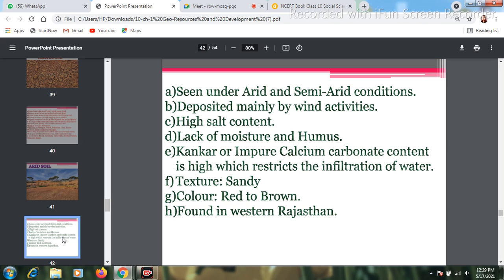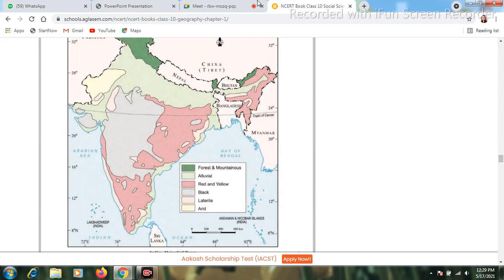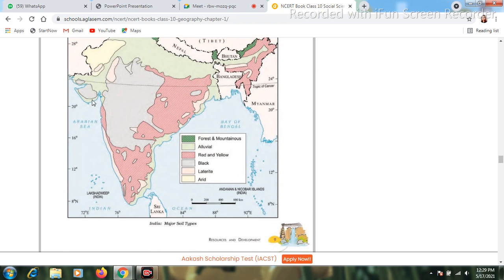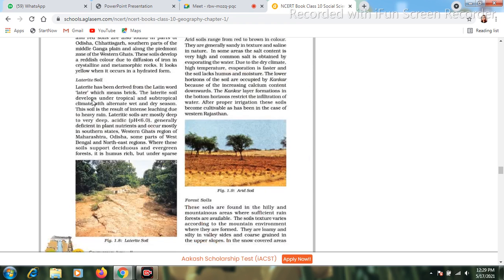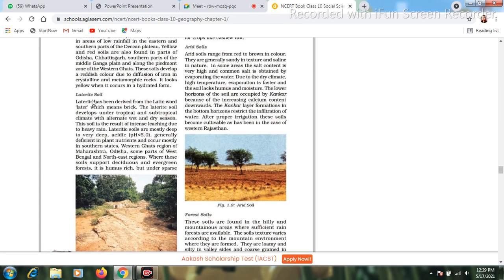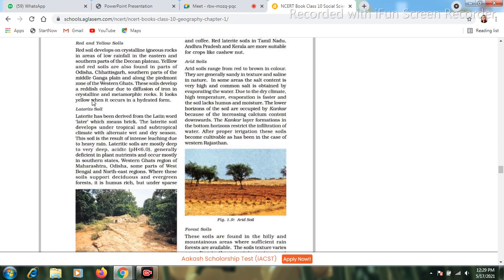We found this in the western part of Rajasthan as well as a little part of Gujarat. Now in the map, you can see it shows the western part of Rajasthan. This is called the Indian Marusthali, or Indian desert, the Thar desert. Over here we can see that this desert soil, or arid soil, can be found. The other name of arid soil is desert soil also. The color of the soil is red to brown, generally sandy in texture and saline in nature, that means salts are present. In some areas salt content is very high, in some areas the salt content is less.